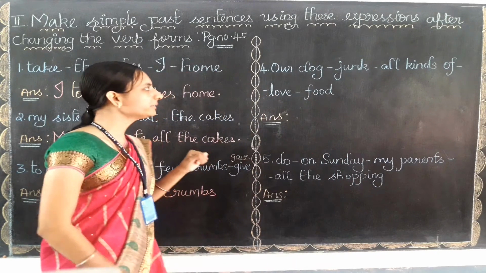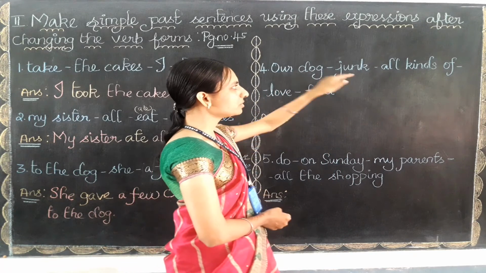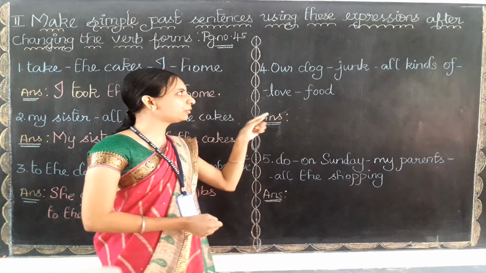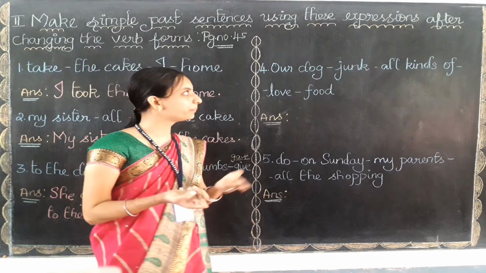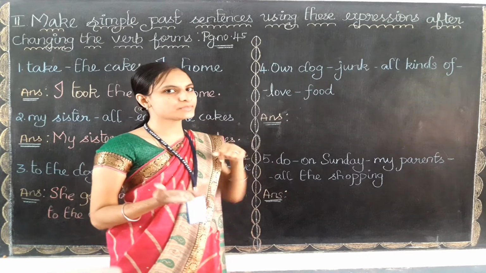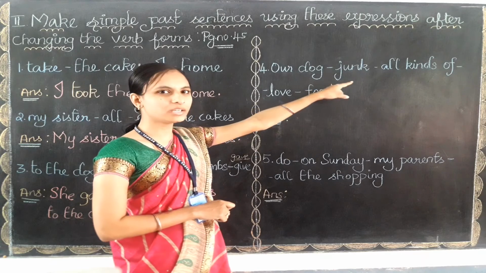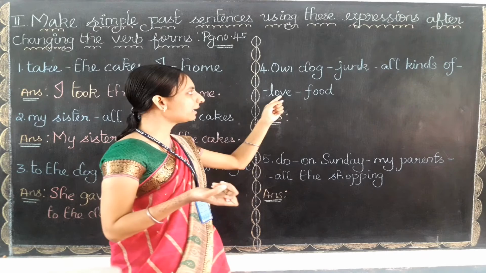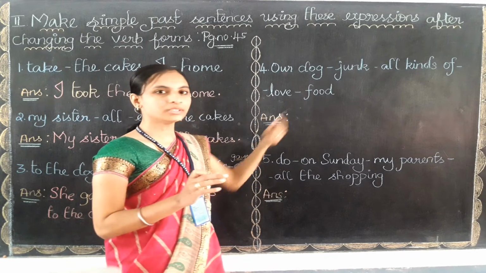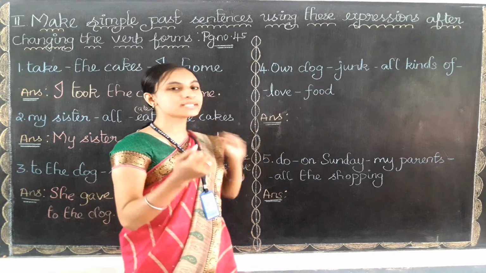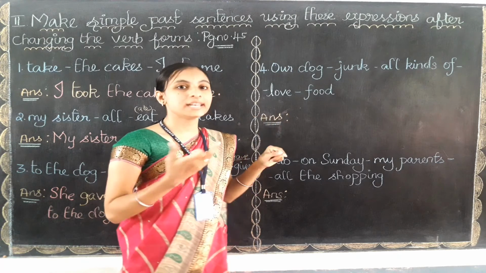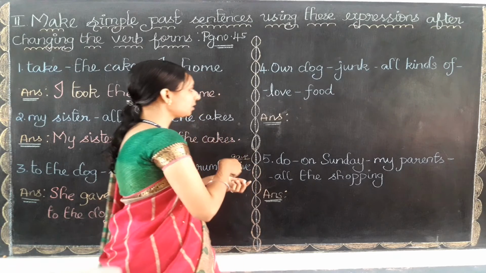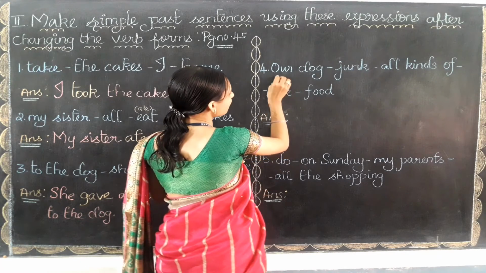Okay. Let's do the fourth one. Our dog junk all kinds of love then food. So can you tell me which is the verb here? Our dog? No, that comes in the subject only. Junk? No. All kinds of? No, that is not a verb. Love? Yes. Food? No, food is a thing only. Then what is the correct answer? Love only. Love is the verb only. So what is the past form of love? Yes, we need to add d only. That is loved.